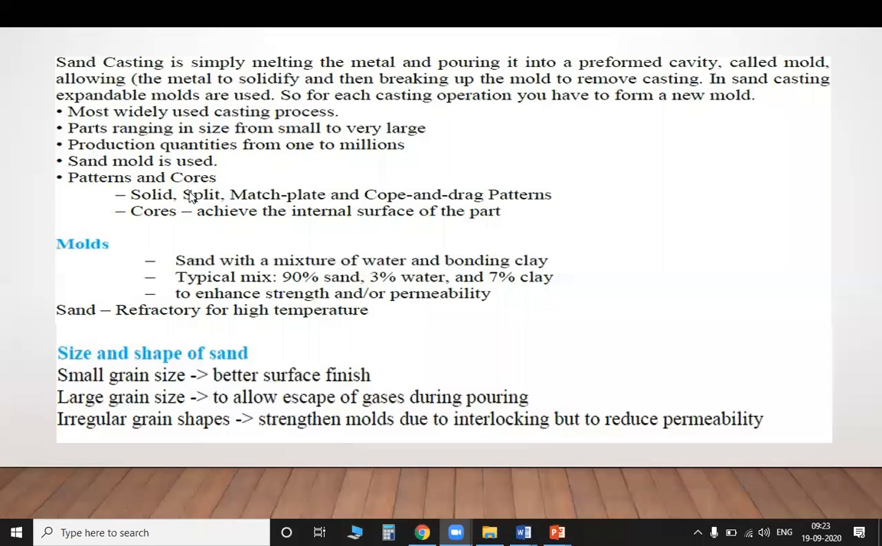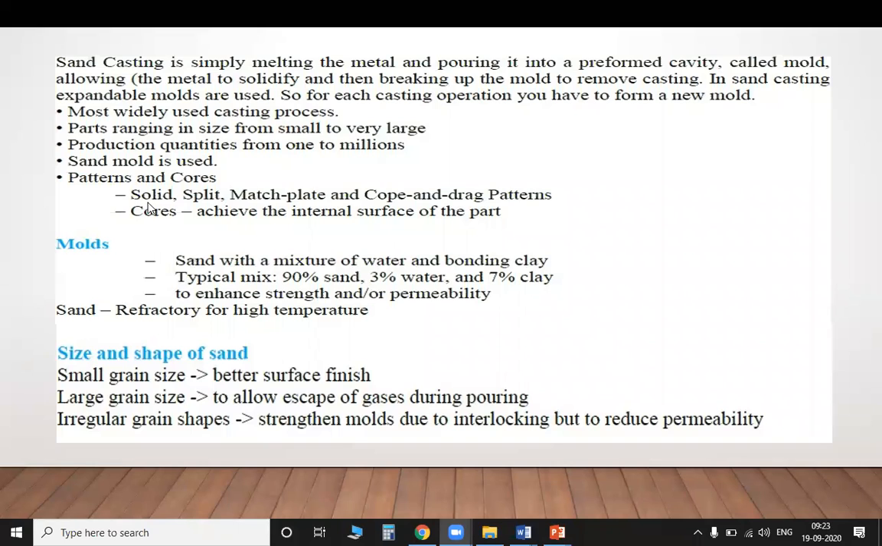The patterns come under solid, split, match plate, and cope and drag patterns. The cores are used to achieve the internal surface of the pattern. So what is the core? It is the sand core which you pour on it. After pouring the green sand, what are you going to do? You ram the green sand so that some pressure is applied on it and it is tightened, so that when you pour molten metal into the cavity, the sand cannot enter into it.